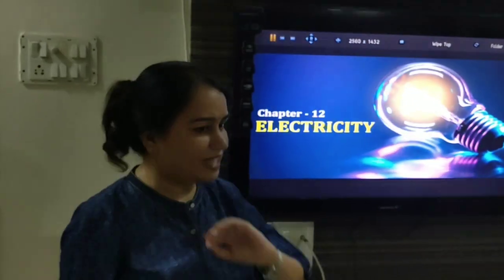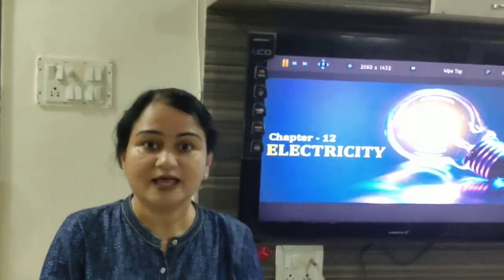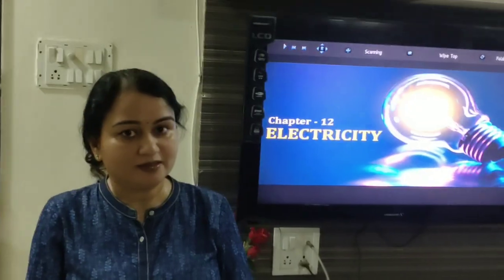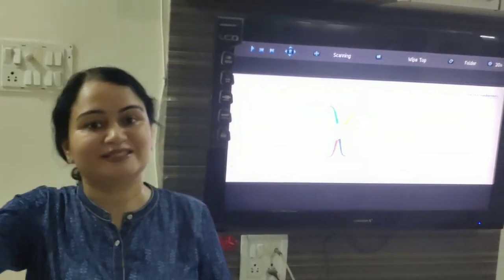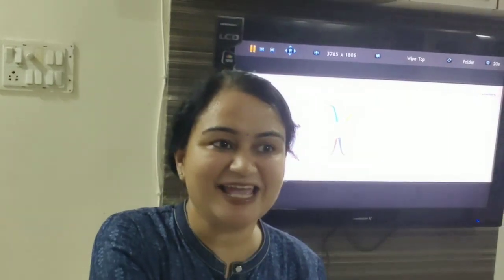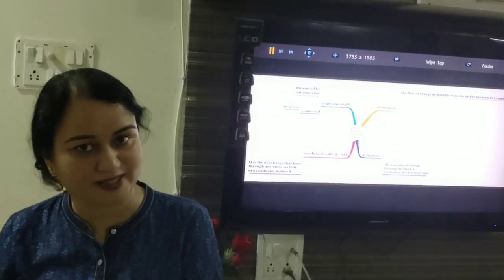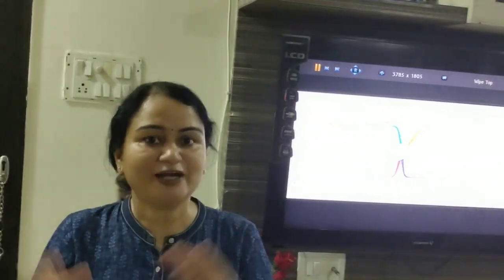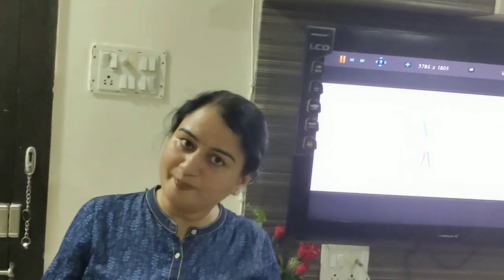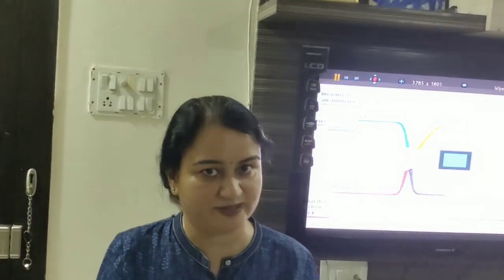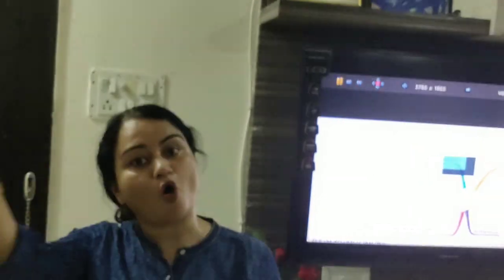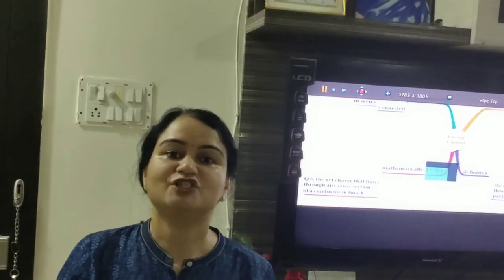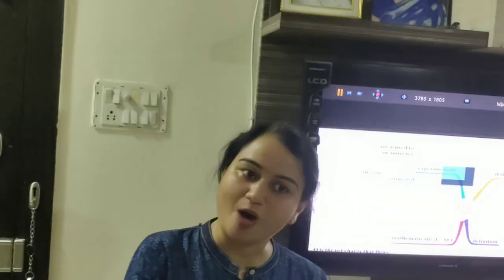Fine. We have discussed that charge is whatever number of electrons given or taken by the object. Now, that charge remains with the object, that is static electricity. But if we connect it with the help of the conductor, then charges will start flowing from one object to the another object.